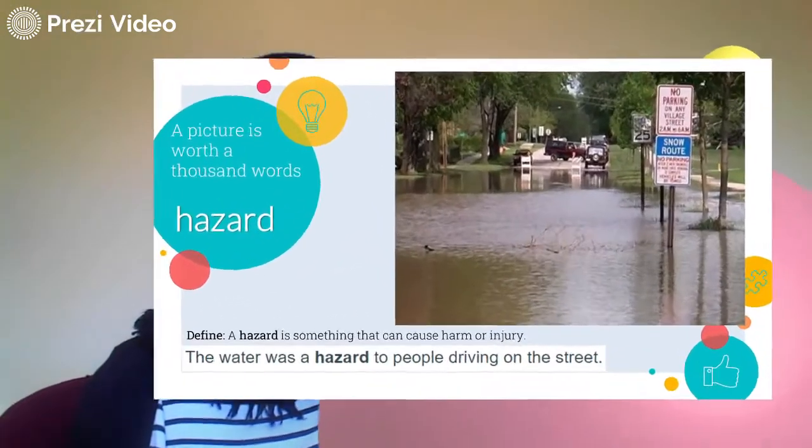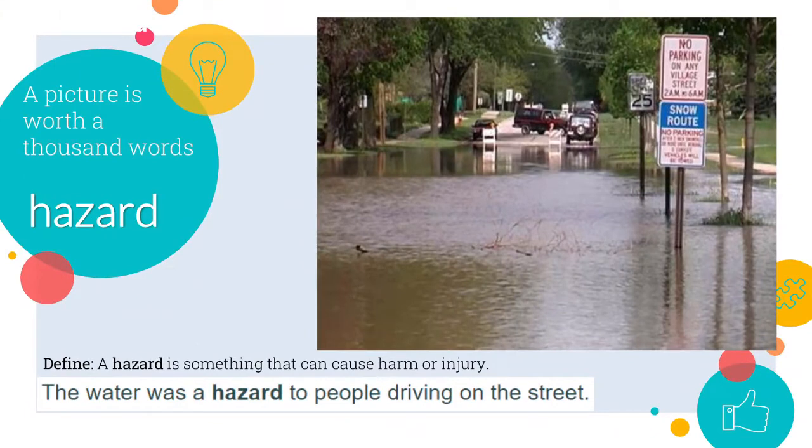For example, the sentence, the water was a hazard to people driving on the street. So it means it was something that causes them to stop. And as you can see, that Jeep over there is changing its way, and all the cars that were trying to pass through this road changed their way.